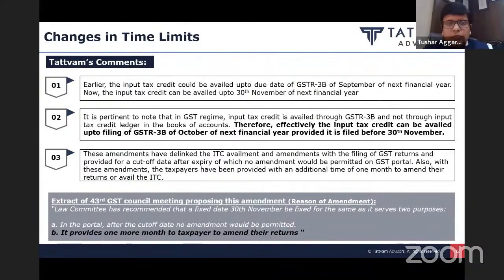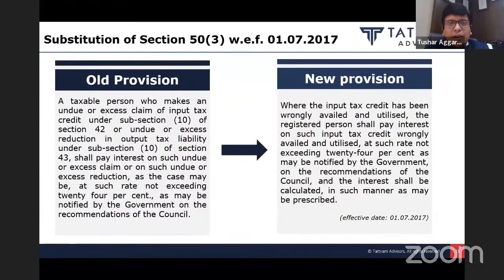Moving on, the next important amendment is substitution of section 50(3). Section 50 subsection 3 contains provisions for levy of interest in case of wrong utilization or wrong availment of input tax credit under section 42. So the old provision: section 50 is the section which provides for levy of interest.